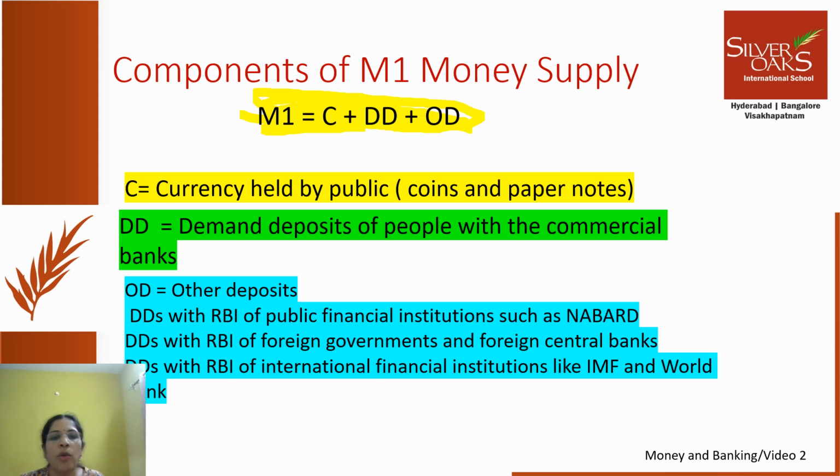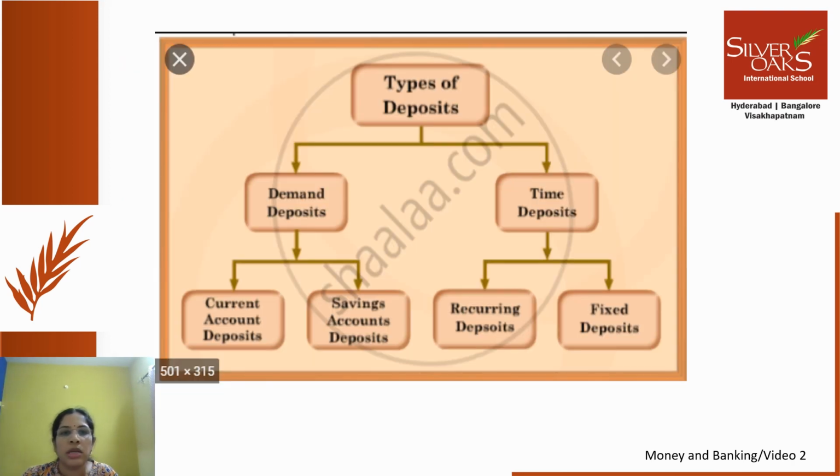Now, I don't know how many of you are comfortable or confident of what exactly is a demand deposit. So we will look into what exactly is a demand deposit. I just wanted to show you this slide, types of deposits. We have demand deposits and time deposits. Demand deposits are current account deposits and saving account deposits. Demand deposits are almost like money, cash. Time deposits are recurring deposits and fixed deposits, which means they are parked for a certain period of time.